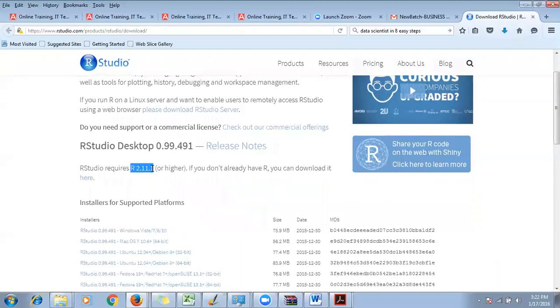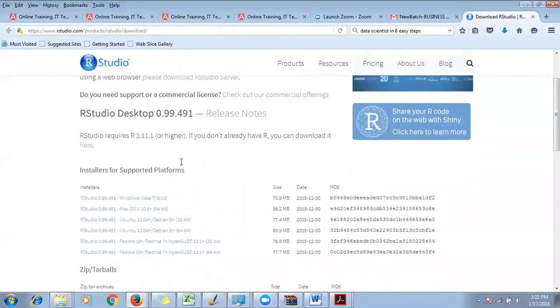What does it mean? RStudio is the IDE, whereas R is a language. The language has its own installation, and RStudio is a separate thing sitting on top of the language. The R version has to be more than 2.11 for you to be able to use RStudio. So we'll not worry about it. Let's go ahead and install.